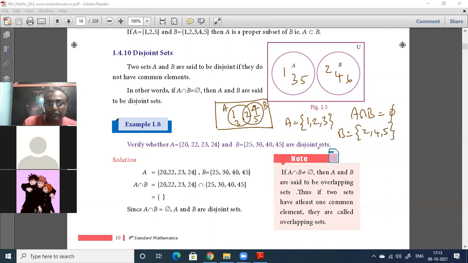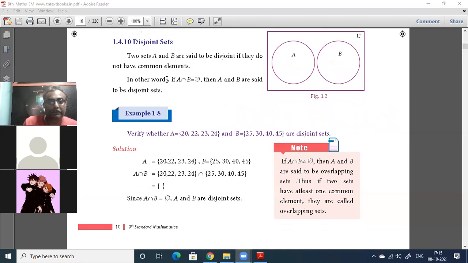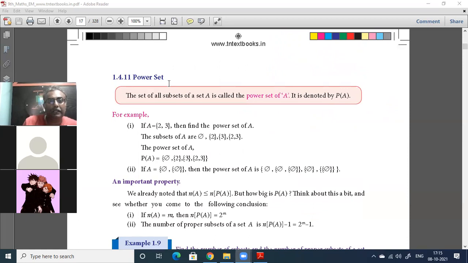What is a common element? 2 is a common element. So A intersection B is equal to 2. So they are not disjoint. There is an intersection. If there is nothing in common, then they are disjoint. That is another important concept, disjoint sets. Okay, let us do that example.